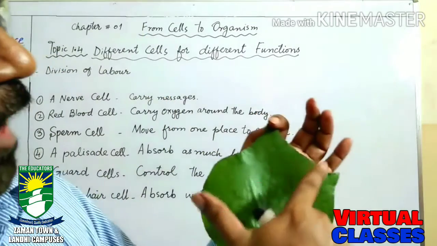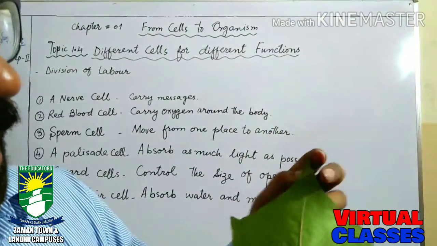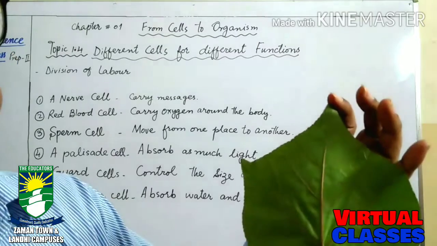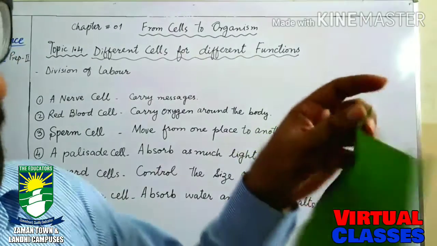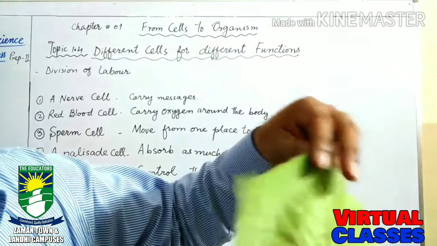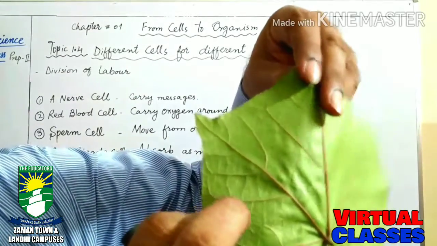this is the upper surface of the leaf, and this is the under surface or lower surface of the leaf. See the difference. The upper surface is very smooth, but the under surface of the leaf is rough.